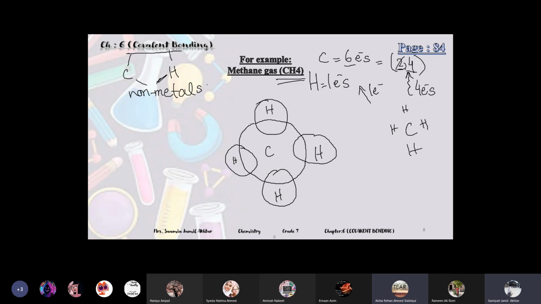Okay, teacher, now in this methane gas, the C is the carbon and H is the hydrogen, right? Yes. Okay, so these are the shells and overlap structure. Now we will make the electrons and how they are shared.